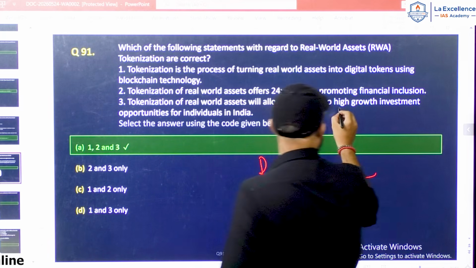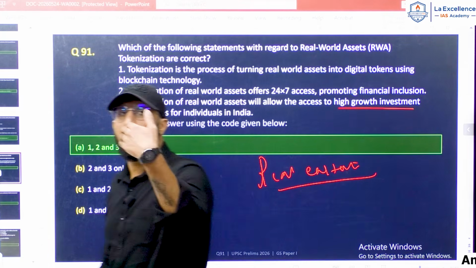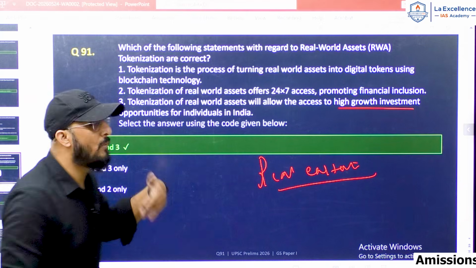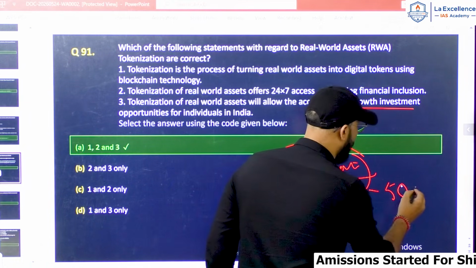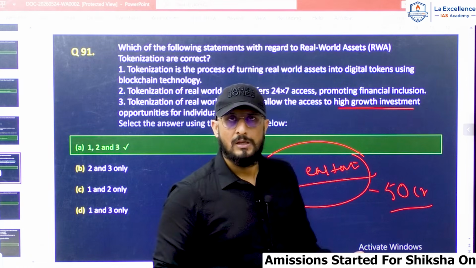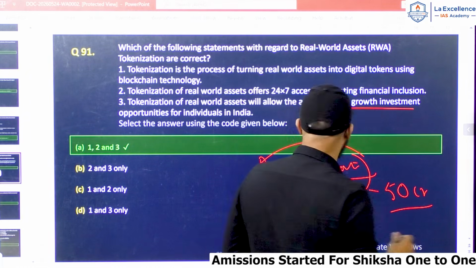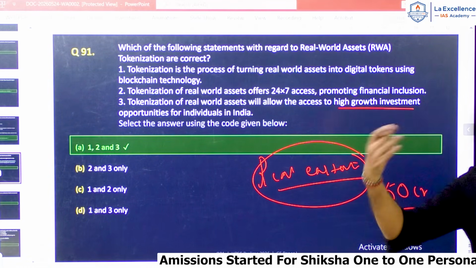Usually, high growth investment opportunities are available for rich people, because how many people can invest in a real estate asset worth 50 crore rupees? Not many, isn't it?